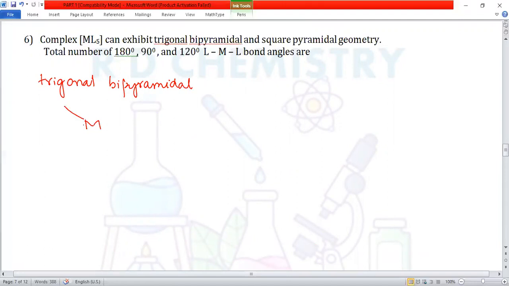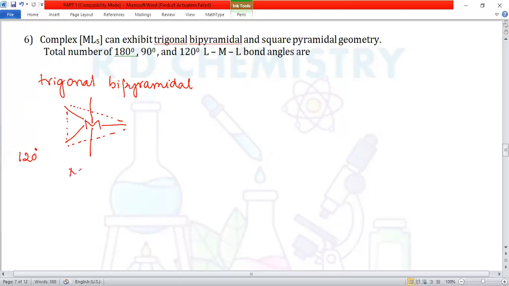Then 1, 2, 3. 3 ligands can form a triangular or trigonal shape. One is above the plane, the other one below the plane. Now we'll count first the 120 bond angles. How many are there?